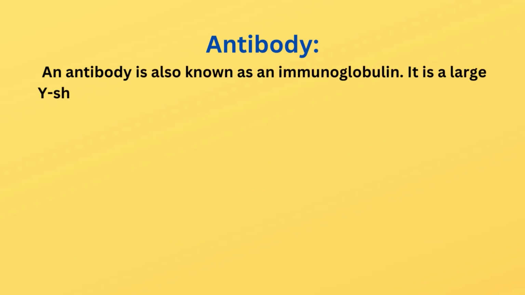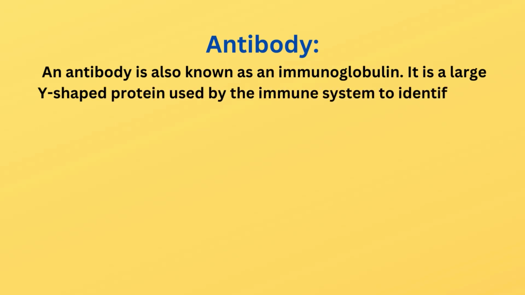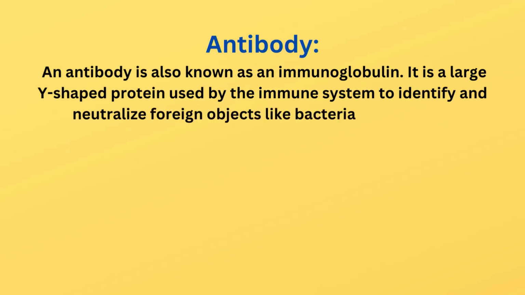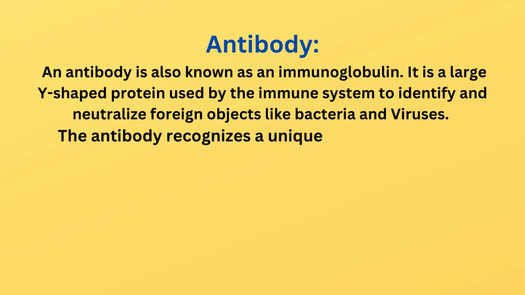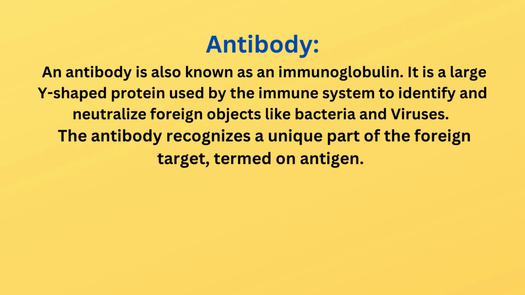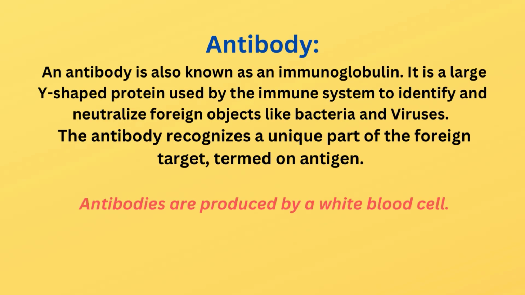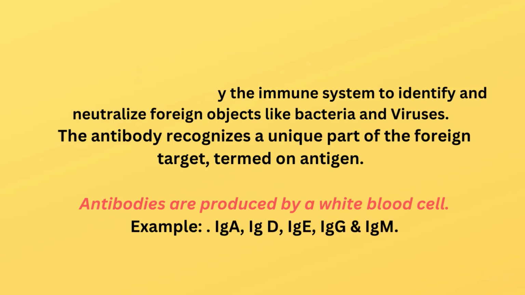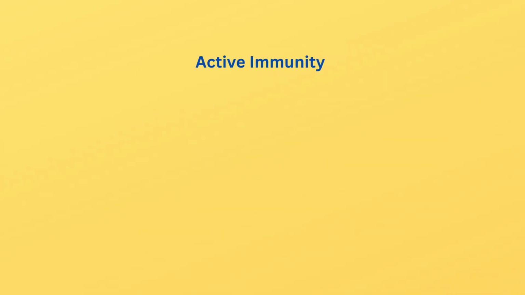Antibody. An antibody is also known as an immunoglobulin. It is a large Y-shaped protein used by the immune system to identify and neutralize foreign objects like bacteria and viruses. The antibody recognizes a unique part of the foreign target, termed an antigen. Antibodies are produced by a white blood cell. Example: IgA, IgD, IgE, IgG and IgM.